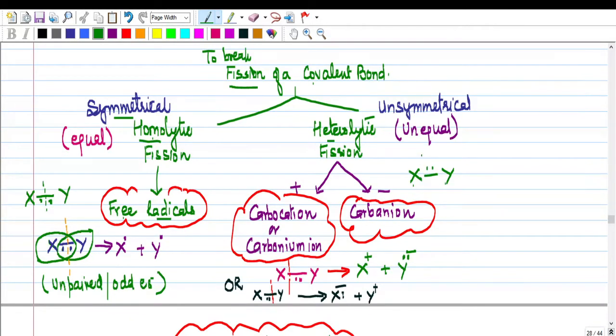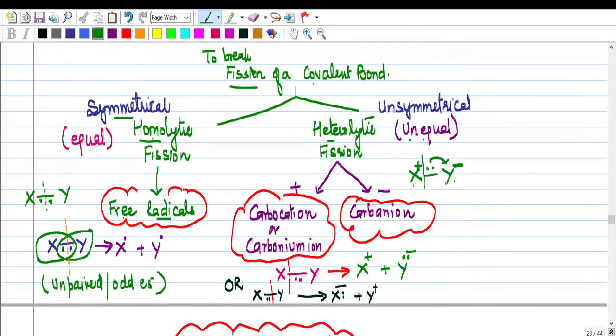The shared pair will be taken by Y, with the result that Y has its own electron plus one more, so it will get a negative charge. X has lost its electron, so X will get a positive charge. So with heterolytic fission, or unequal breaking, you will always get one cation and one anion.